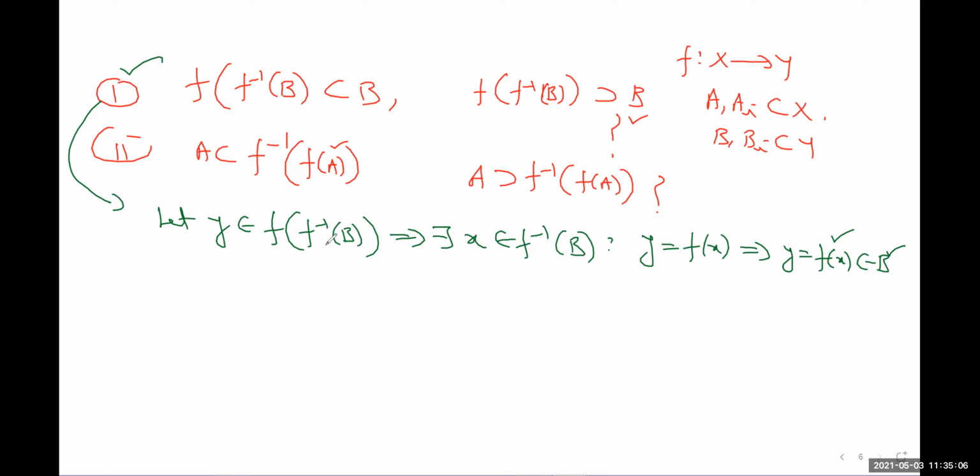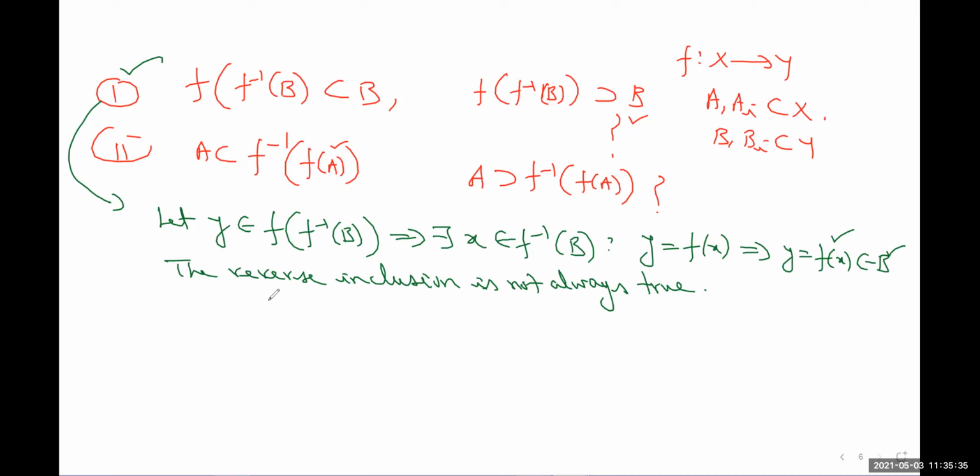What about its reverse inclusion? I mean, the reverse inclusion is not always true. The reverse is not always true. How? So for a counter example, one can consider a function on any, say, 2-point set.